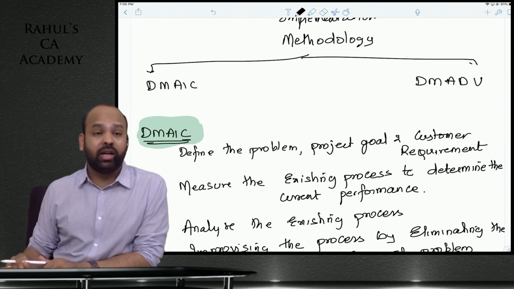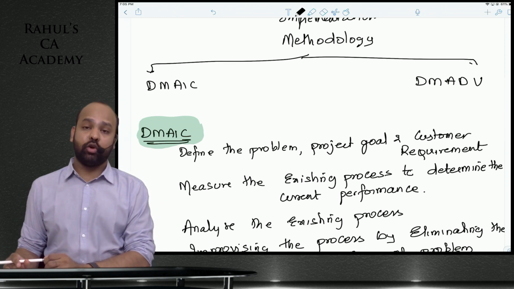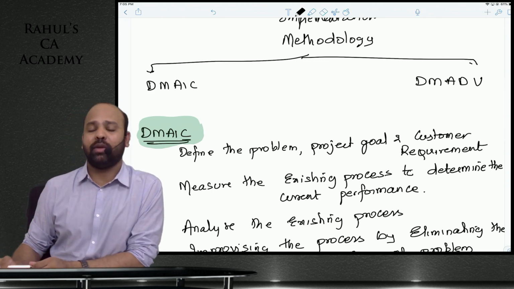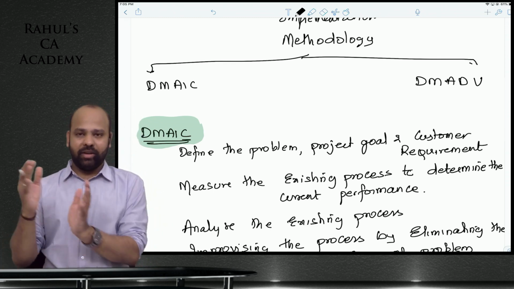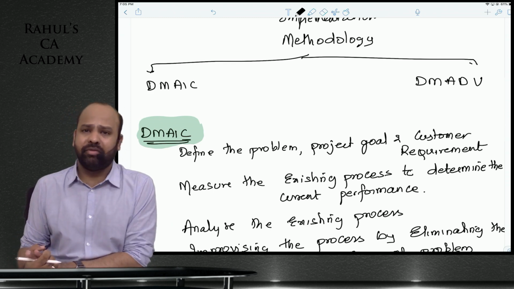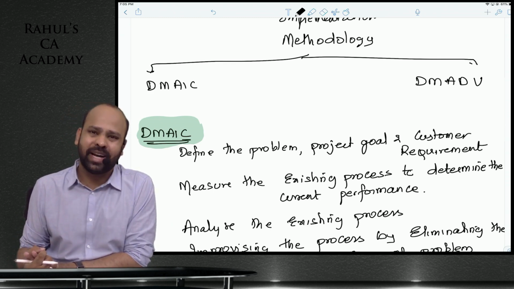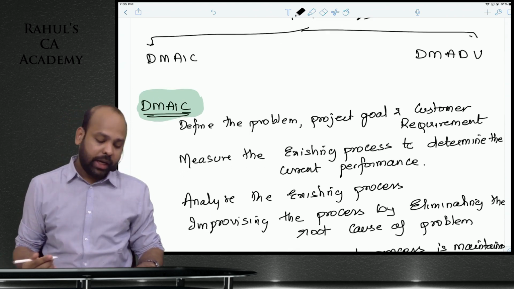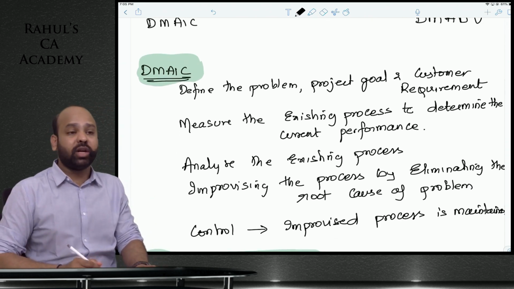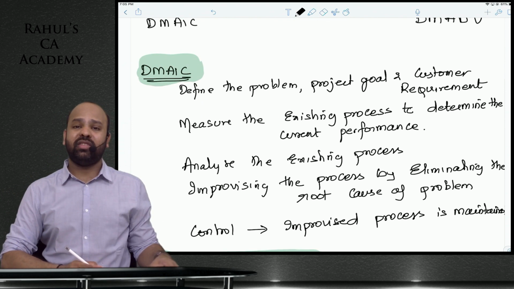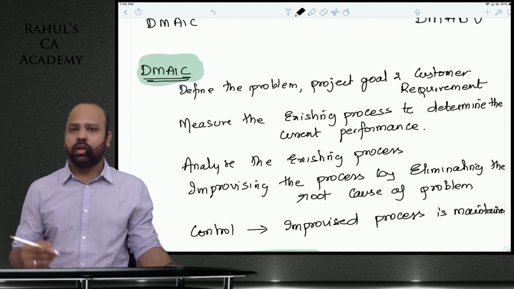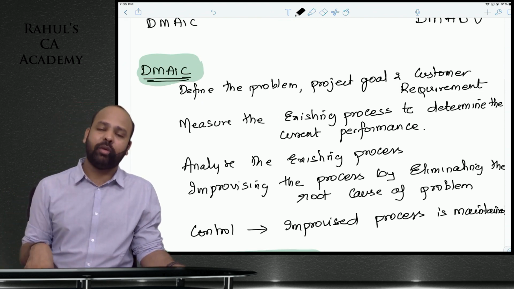D stands for define what is the problem, what is the project goal. That means whatever you people are doing, what is the goal of it, and what is the requirement of the customer. Define first. Define the problem being faced at present. Define what are the goals of the project. Define what are the customer requirements. M stands for measure, beta. Measure what is the existing process, beta, to determine the current performance. What is the performance at present?